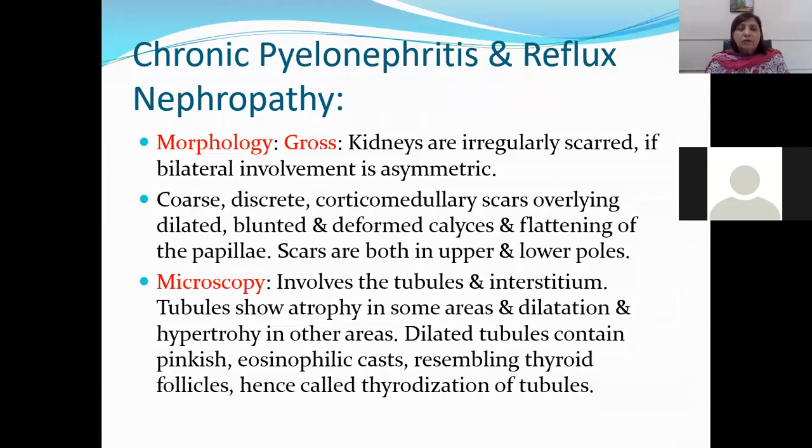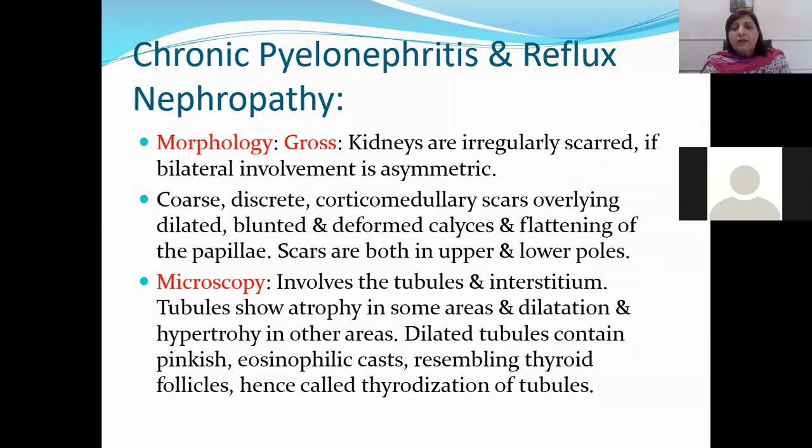Microscopically, chronic pyelonephritis involves the tubules and the interstitium. The tubules show atrophy in some areas and they show dilatation and hypertrophy in other areas. Dilated tubules contain pinkish eosinophilic material or casts which resemble thyroid follicles, and this is also called thyroidization of the tubules. Actually, there is no thyroid tissue present, okay?